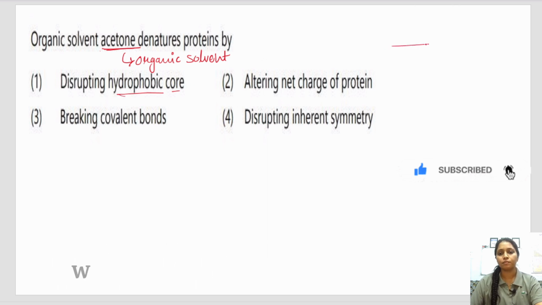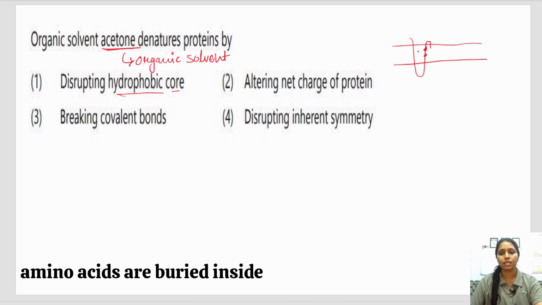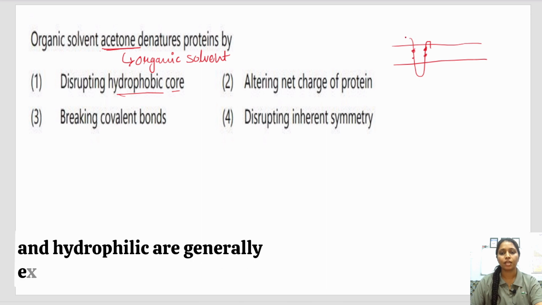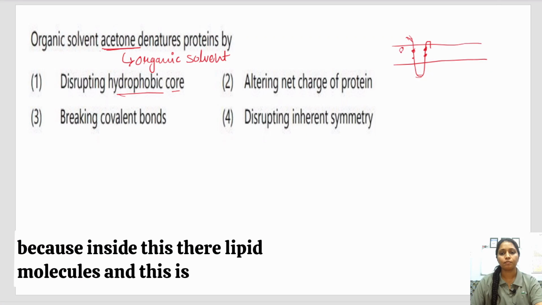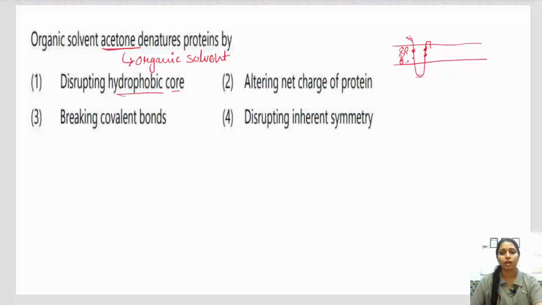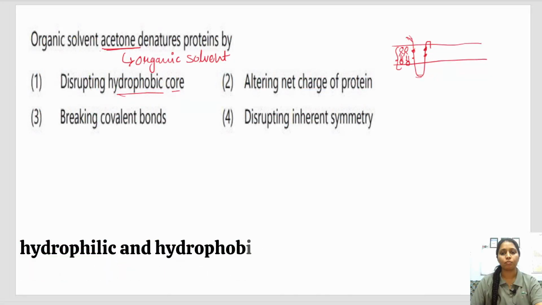We all know that in the integral membrane protein, hydrophobic amino acids are buried inside and hydrophilic are generally exposed to the outside, because inside there are lipid molecules, and this is the hydrophilic and hydrophobic amphipathic nature of lipid.